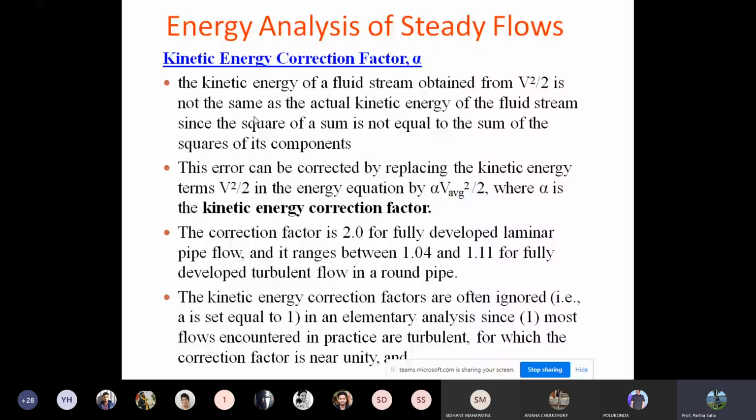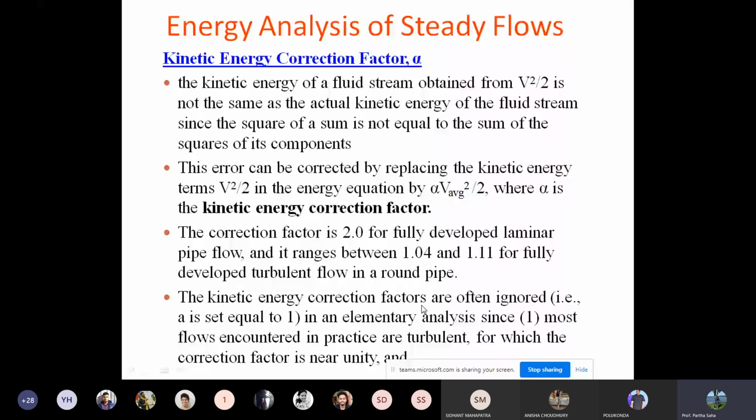Alpha is 2 for fully developed laminar flow, and it is between 1.04 and 1.11, close to 1, for turbulent flow. Since in reality most fluids are turbulent in nature, we actually consider it multiplied by 1, as 1.04 is close to 1. That's why we generally consider V2 square by 2g and don't take alpha into consideration. But for a fully developed laminar flow, alpha has to be 2.